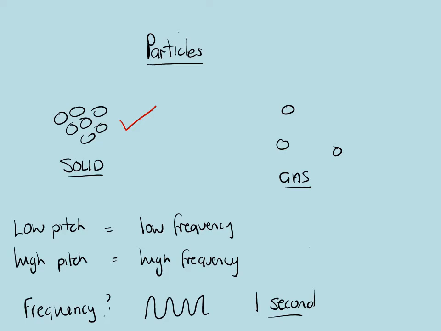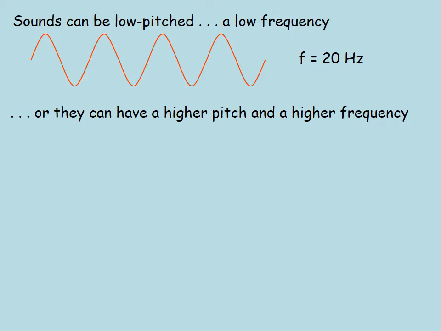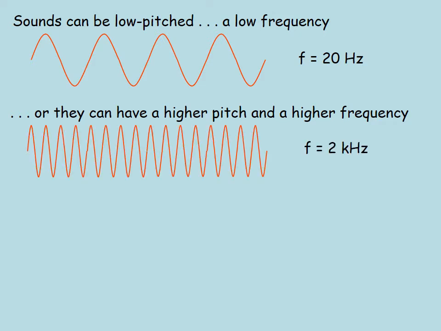So, 1 second, that would be high frequency. 1 second, that would be low frequency. So sounds can be low pitched, a low frequency. So in the same amount of time, there are less waves produced. Or sounds can be high pitched, a high frequency. So we can see in the same amount of time, we have more waves produced.